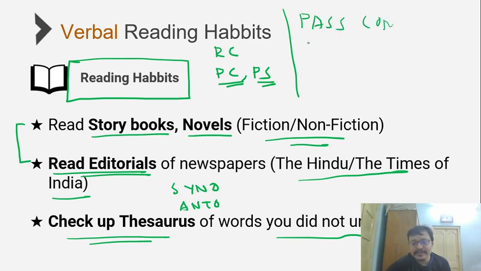And imagine if somebody gets a passage common in the CAT VRC section because he's so well read, that automatically puts him at a 5-6 minutes advantage compared to all the other aspirants, and that automatically enables him to answer a few extra questions that might end up giving him a 10 marks lead over the rest of the aspirants. Because remember, a lot of times the passages are lifted from excerpts, from editorials and so on, so automatically it increases your chances of reading similar as well as sometimes the exact same passage.